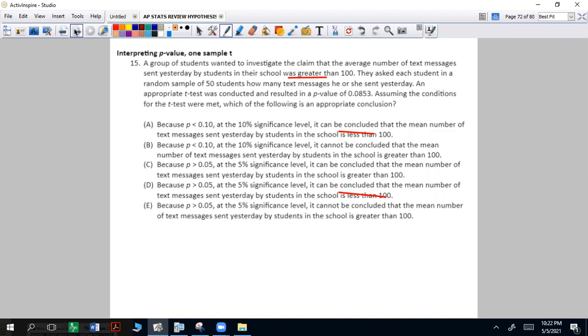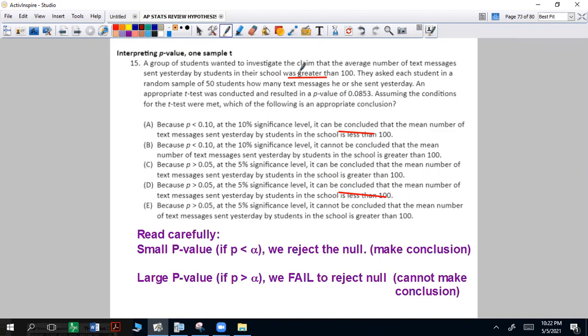Okay. Next thing, read this very carefully. If you have a small p-value, if it's lower than whatever alpha level you set, could be 5%, could be 10%, we reject the null. We make a conclusion, right? We have evidence to conclude something. If it's larger than alpha, we fail to reject. We cannot make a conclusion in this case. So let's just see what's going on here.